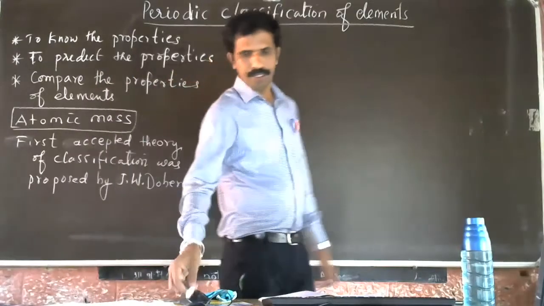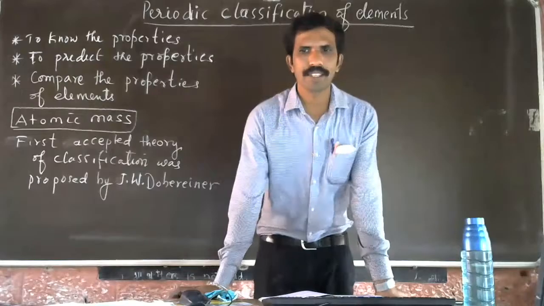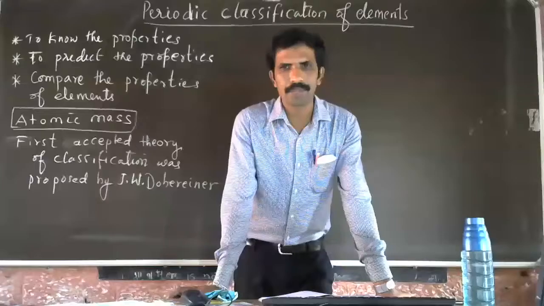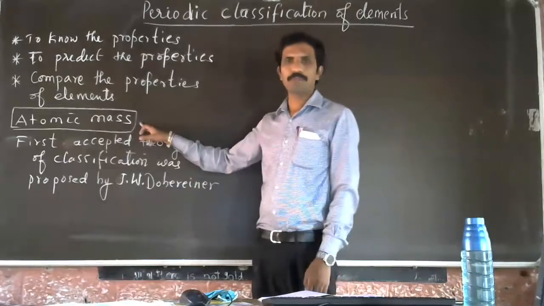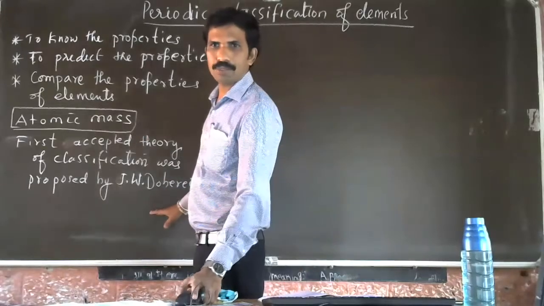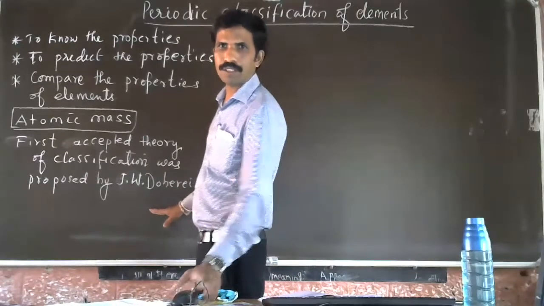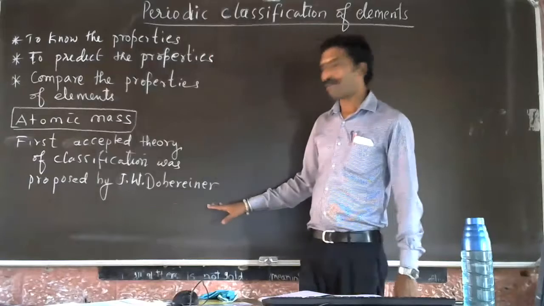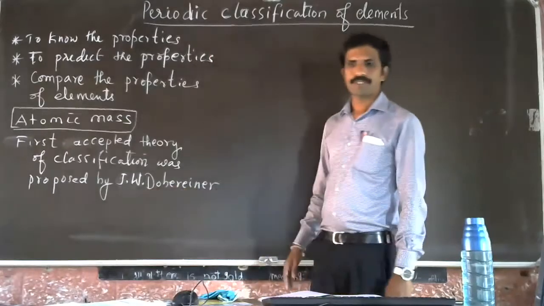Dobereiner. He tried to classify the elements on the basis of their atomic mass. J.W., Johann Wolfgang Dobereiner, third next. So remember J.W. Dobereiner.